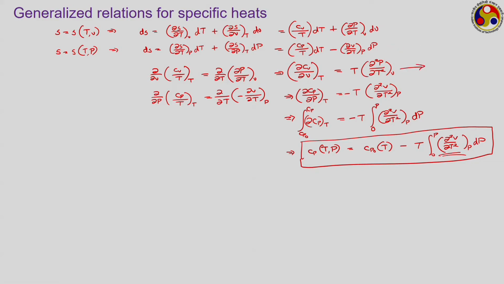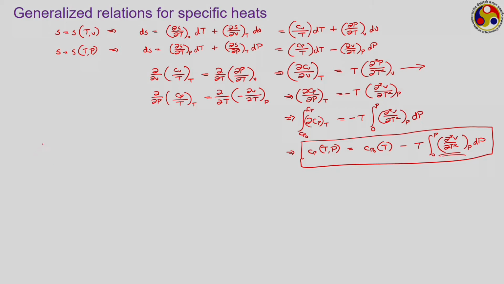But generally the separate expressions for Cp and Cv both are not required, like we have seen for ideal gases, Cp and Cv are separated by the gas constant only. A similar relationship exists even for real gases as well, and let us try to evaluate that relation. So, what we are going to do now, look at the two expressions for ds. From the two expressions for ds, let us equate both of them.